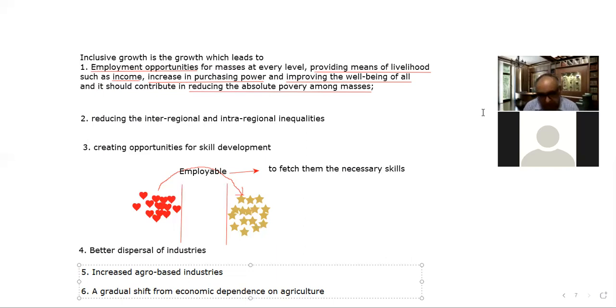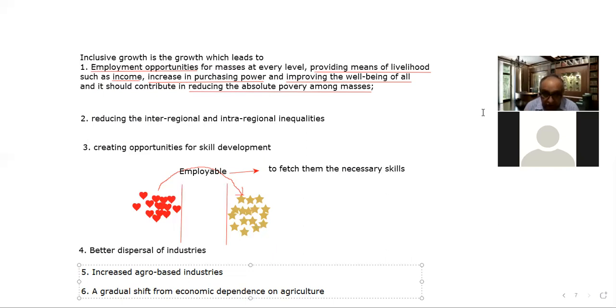Otherwise, it's not possible that our growth can become broad based. For broad based growth, we should include all that young generation which is in the working age group into the growth journey of the country.